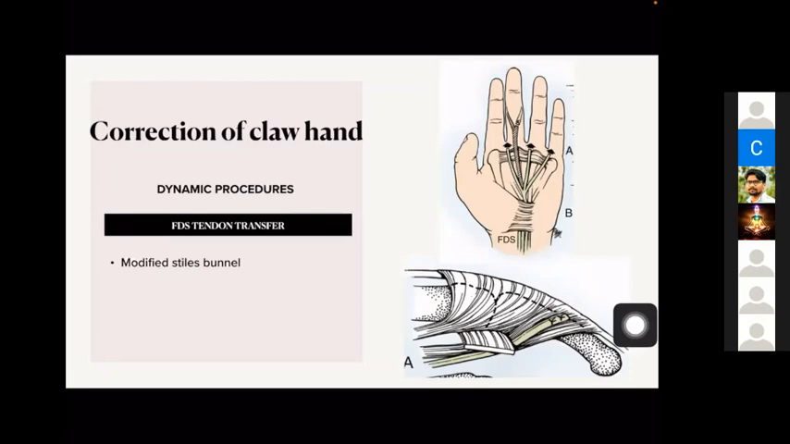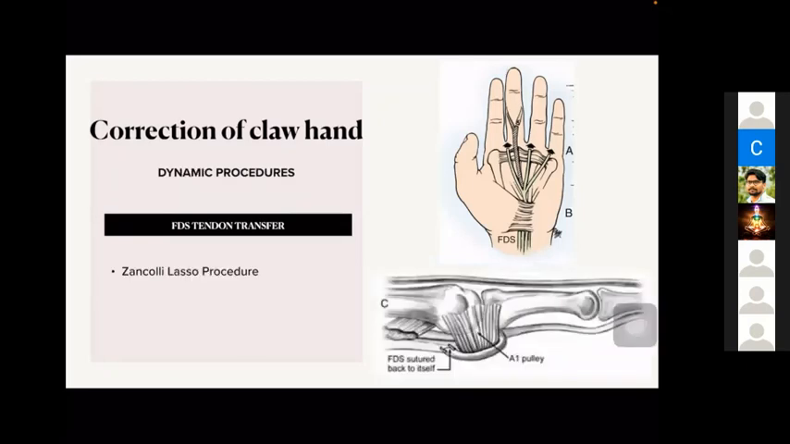So I will tell you the most important thing. This is the most commonly done surgery, Zancolli lasso procedure. What we are doing is taking the middle finger FDS and making it into 4 slips, and we are attaching it to the A1 pulley so that the metacarpophalangeal joint hyperextension is corrected. This procedure will work only when the patient has free extension of the interphalangeal joints.